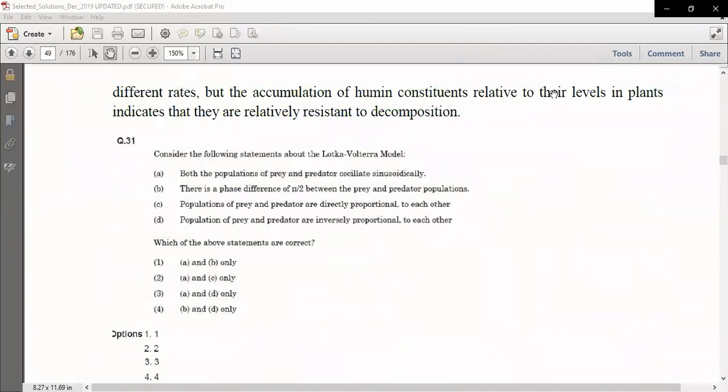So what do you mean by C and D? Please repeat. Are you asking about the options or something else? See, the option is wrong because population of prey and predator are directly proportional to each other. This is not correct. That's why it is wrong. Population of prey and predator are inversely proportional. They are not absolutely inverse also. Up to some extent, if predator will increase, then prey will decrease. After that, it will not have that much impact, right? So that's why both C and D statements are incorrect. Is it clear?